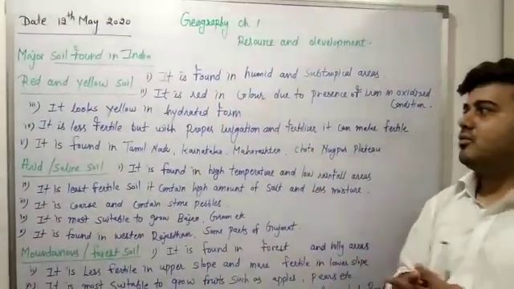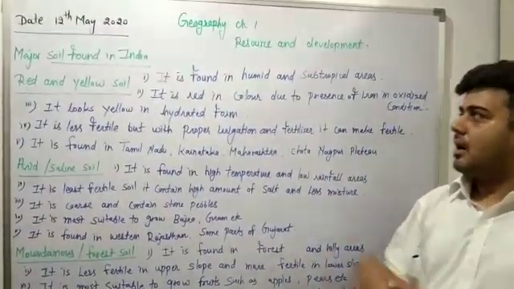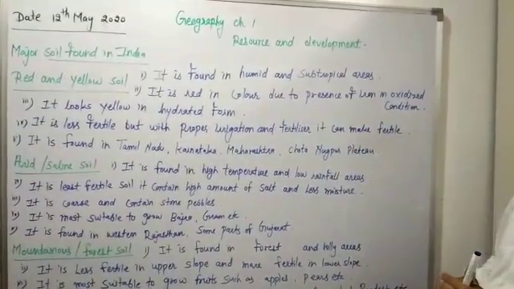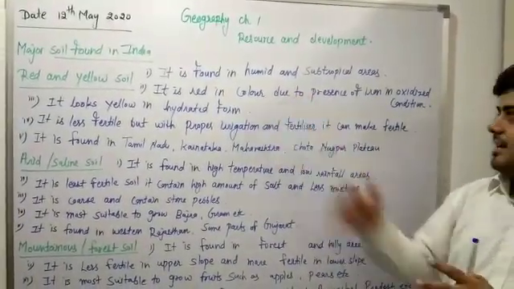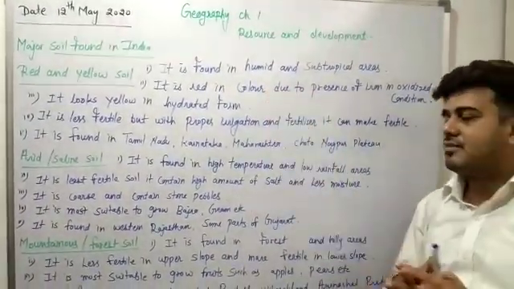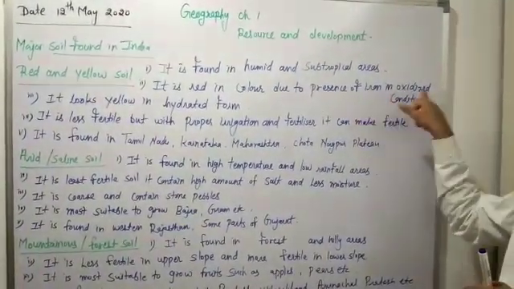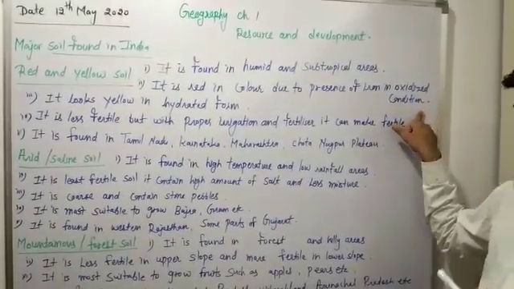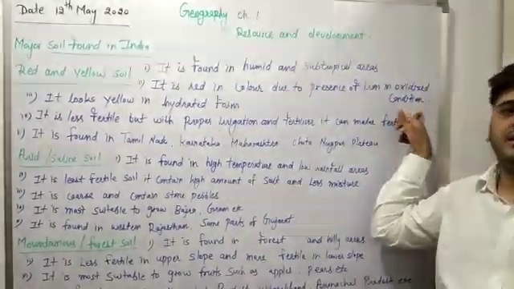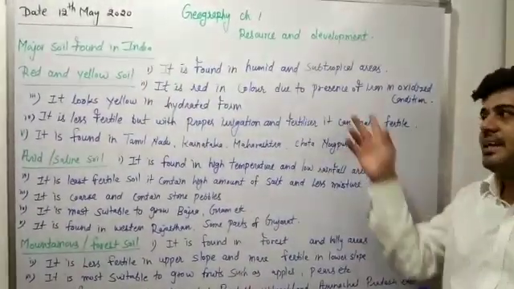Now I will teach you about red and yellow soil. It is found in humid and subtropical climate areas. It is red in color. Very important question: why is it red in color? Because of the presence of iron in oxidized condition. Means iron is present in this soil. That's why it is red in color.